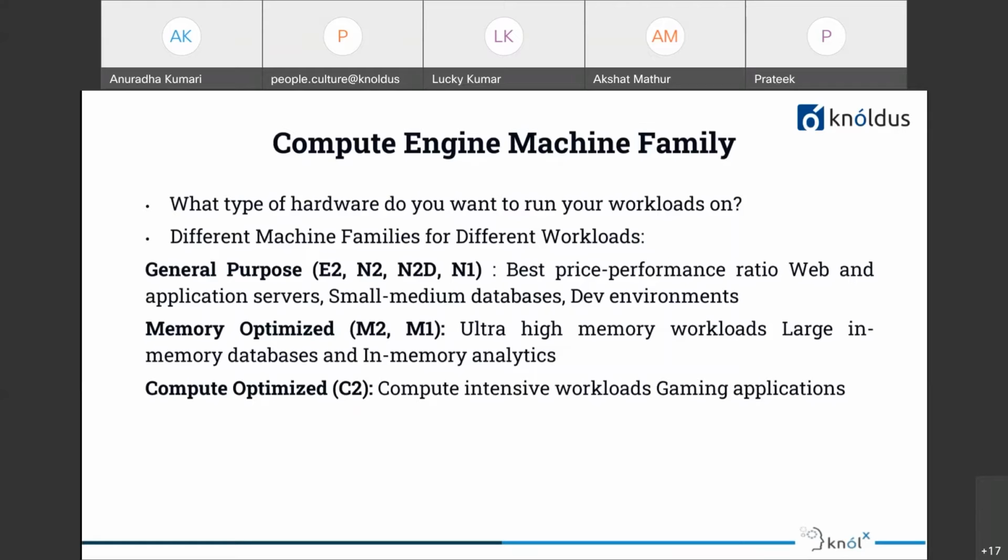And compute optimized is for compute intensive workloads. For example, if you have a gaming application that you want to run and you want a lot of CPU, in that kind of situation we can go for the compute optimized family.